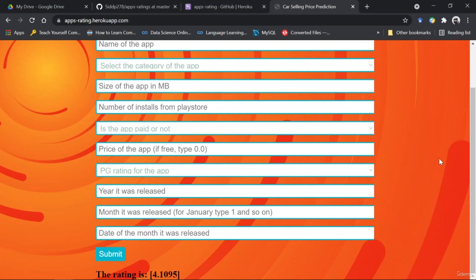So with this, we have completed the project, which was building a model for predictions of ratings and then building a web application to mount this model while we deploy this lastly on Heroku.